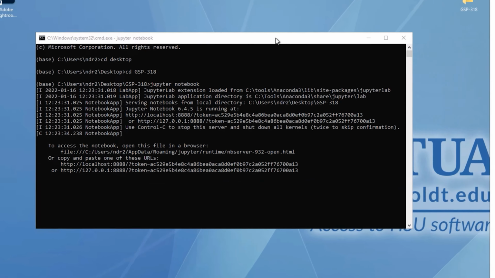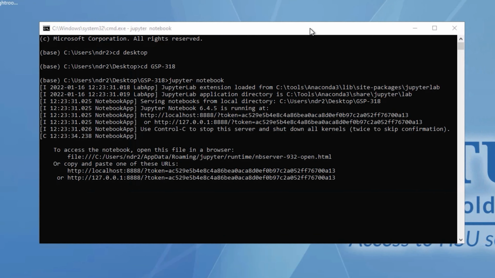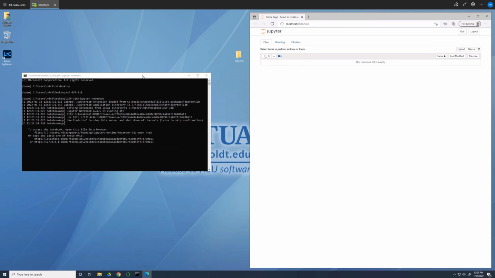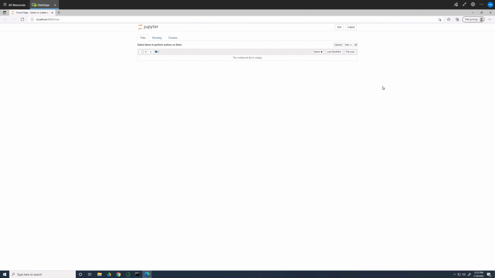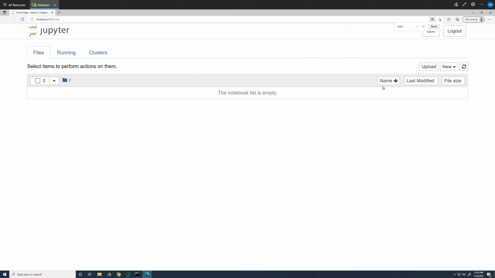Let's check the Notebook terminal to make sure that the root directory is GSP-318. You should see a line that says serving notebooks from local directory, followed by a file path to your GSP-318 folder. Okay, back to Jupyter Notebook. I'm going to maximize the window and zoom in so that you can see what I'm doing. You don't have to zoom in on your computer.